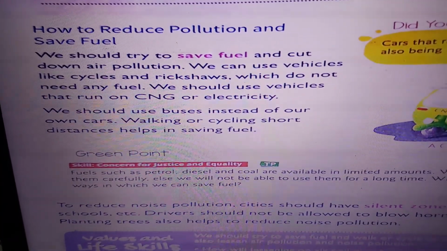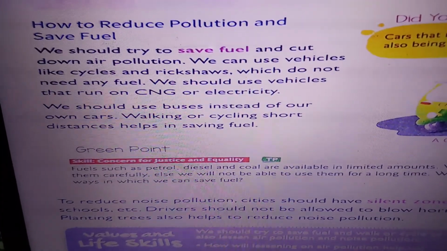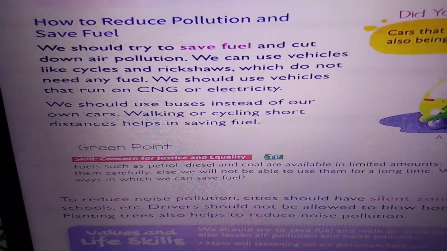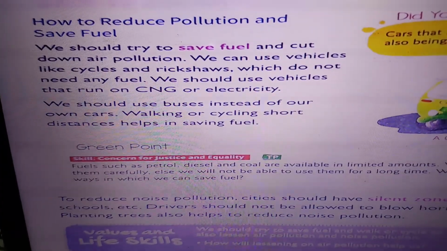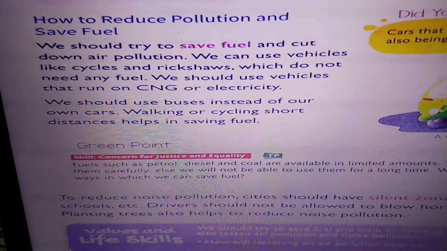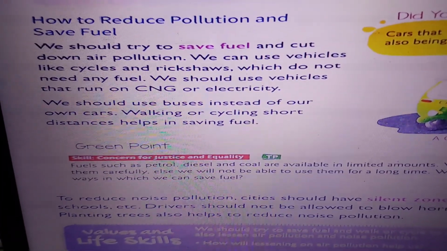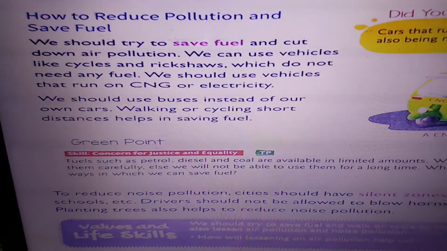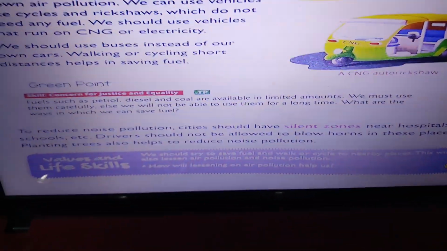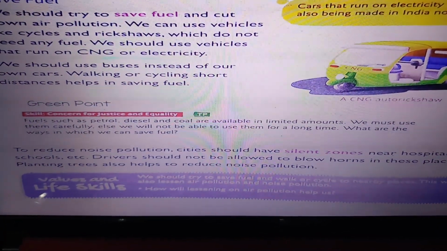We can use vehicles like cycles and rickshaws which do not need fuel. We can use vehicles that run on CNG and electricity which do not cause air pollution. We can use public transport like buses instead of our own cars. We can cycle or walk short distances and this will help to save the environment. Is it clear? It will cause less air pollution.